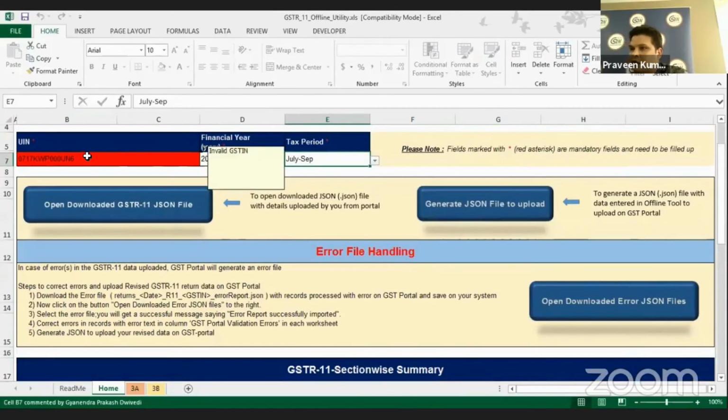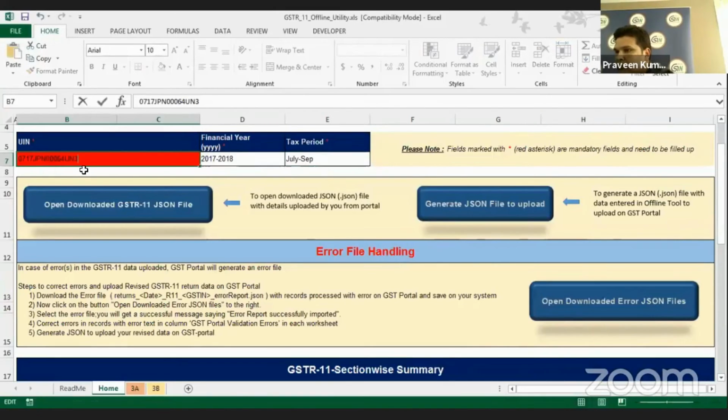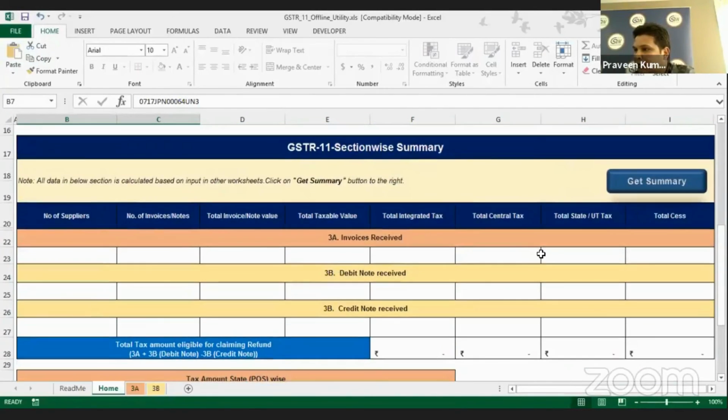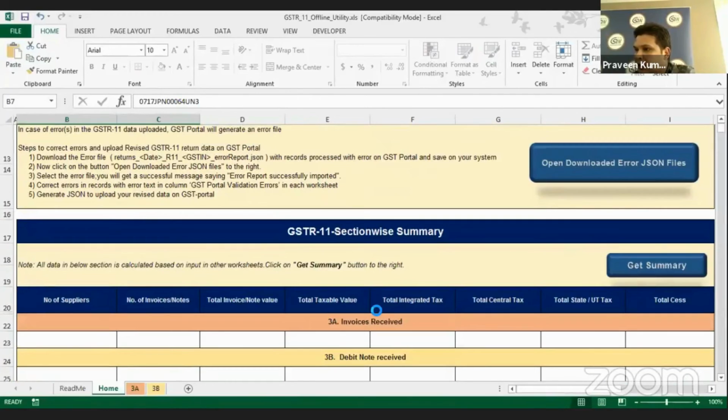Now this is actually the UIN number, whatever is showing, that is wrong. That's why it is getting highlighted. So I'll just correct that UIN number. This is just for an example. Going down, click on Get Summary.